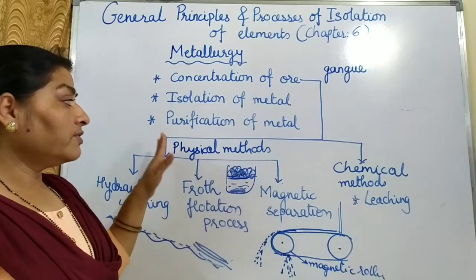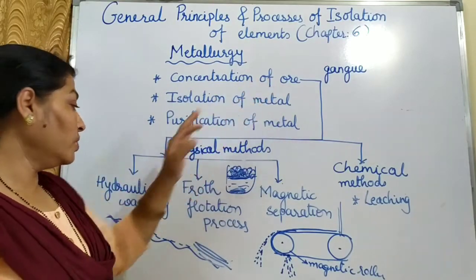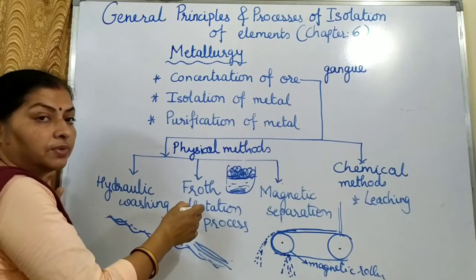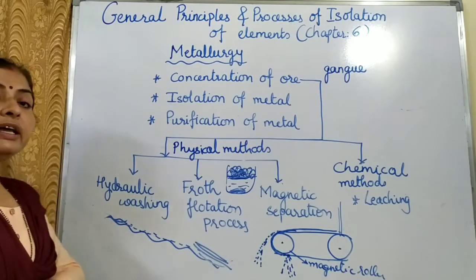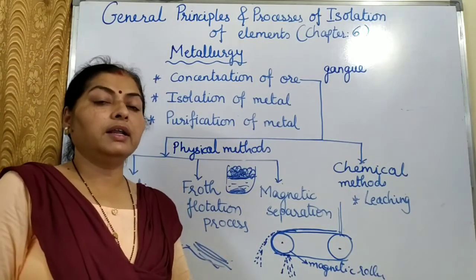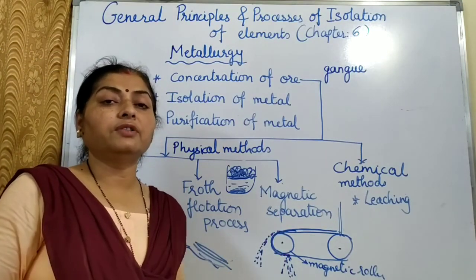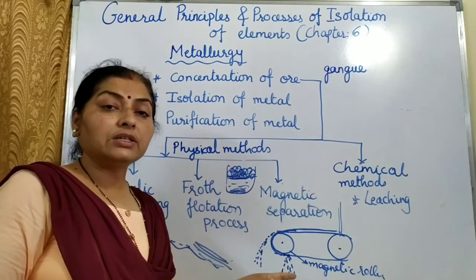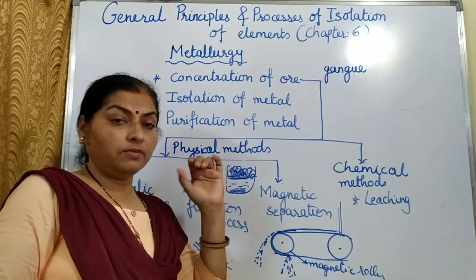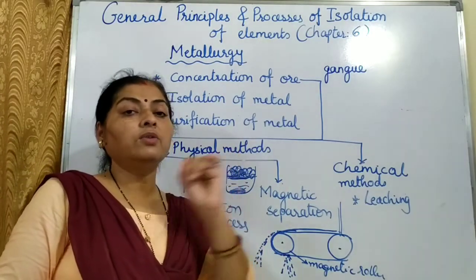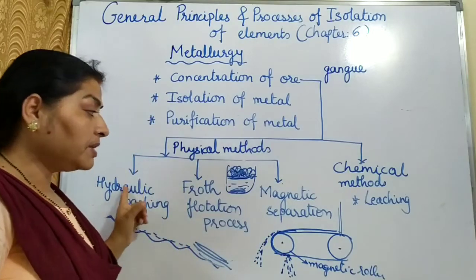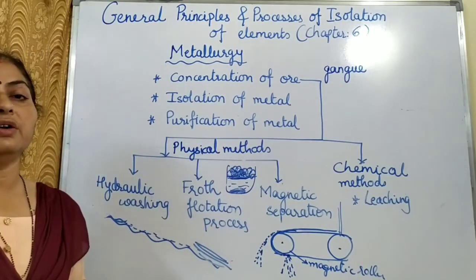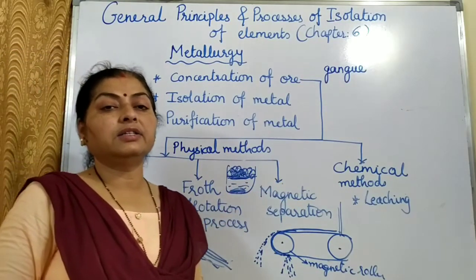So here we finish the physical methods of concentration of the ore. One is hydraulic washing, we have seen magnetic separation, and we have seen the froth flotation process. Very small types of questions are asked from this part. What are collectors, what are stabilizers, what is froth flotation, the principle of this method. Kindly go through the text also thoroughly and note down all these important things. Even the principle of magnetic separation and hydraulic washing, for which type of ores they are used, all those things you have to go through. Leaching we'll see in the next class.